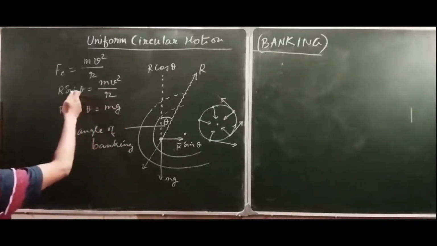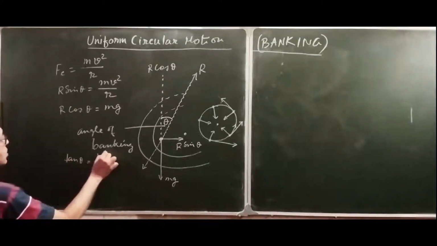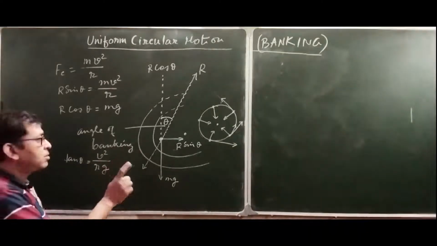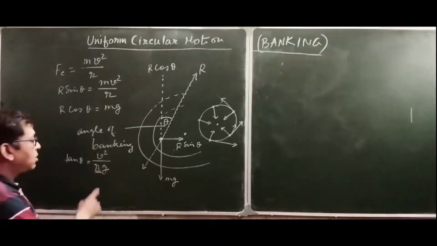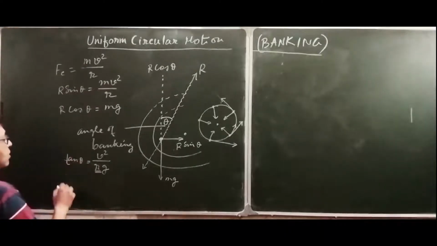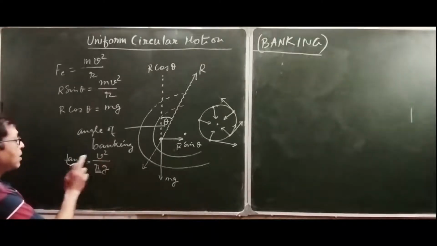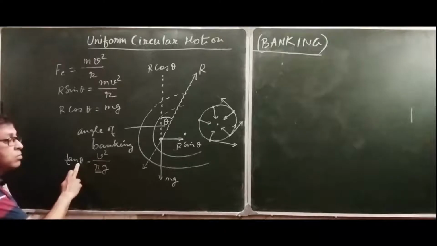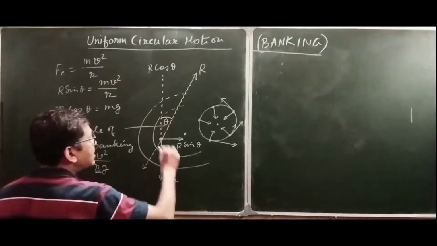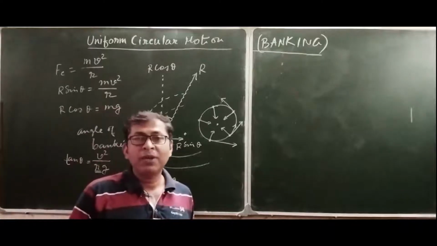If you divide this by this, you get tan theta is equal to v square over rg. Now when the track is constructed, the r is made fixed, g is locally constant, so tan theta depends on v. As the rider increases his speed, he has to lean more. As he increases his speed, he has to lean more, and that we observe in MotoGP.